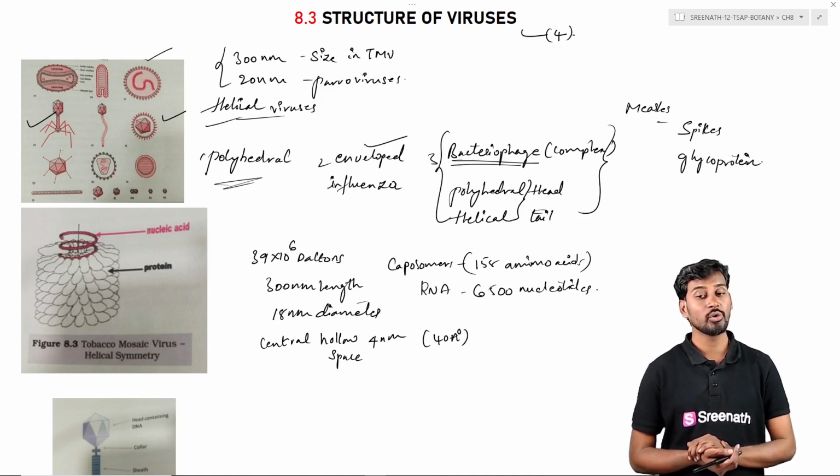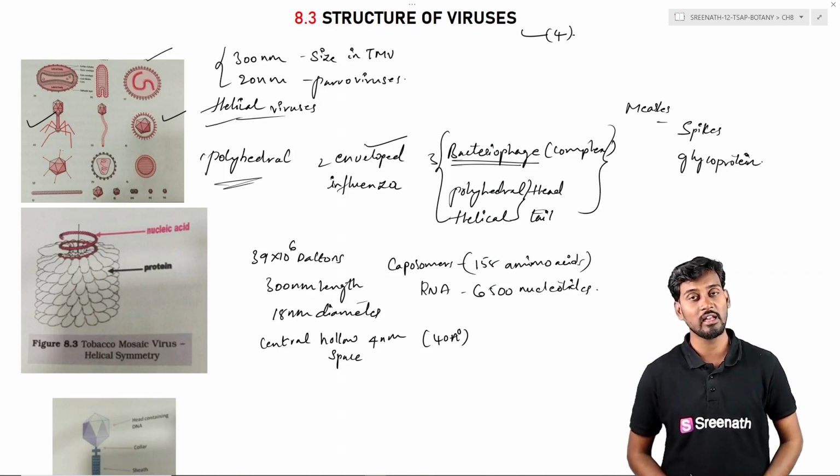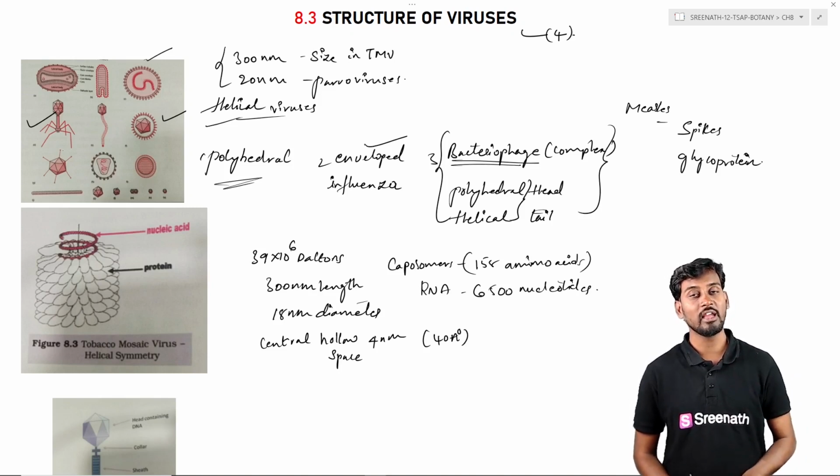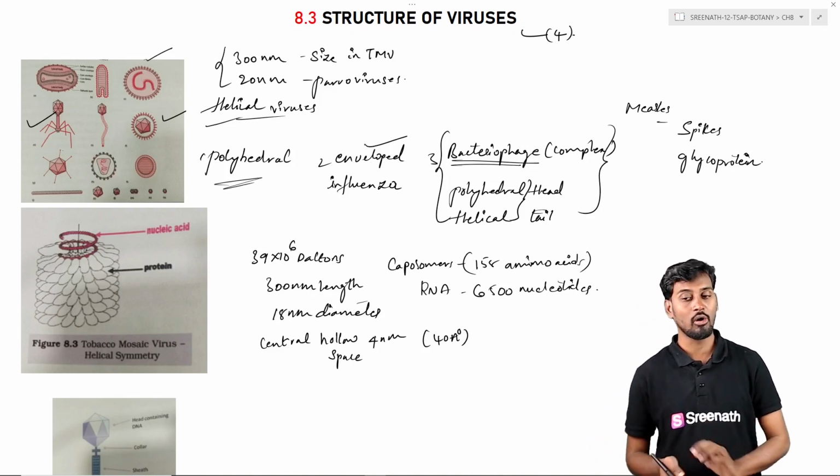So they are showing the complex symmetry, where we can see that the head is polyhedral, while the tail is helical in format. So we can see the head and the tail together are called complex symmetry, which is generally what is called a bacteriophage. Here the head is polyhedral and the tail is helical. So the bacteriophage is the one showing the complex symmetry.